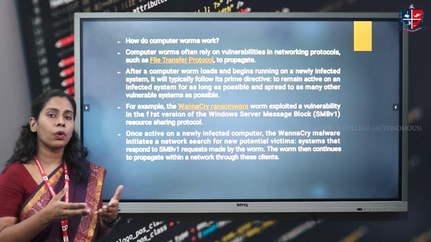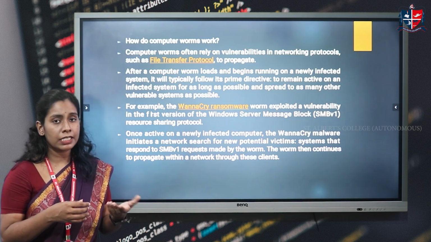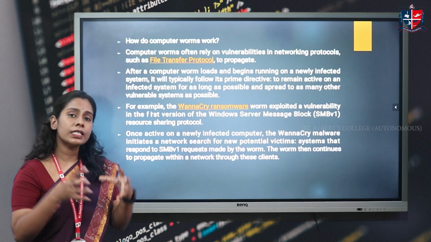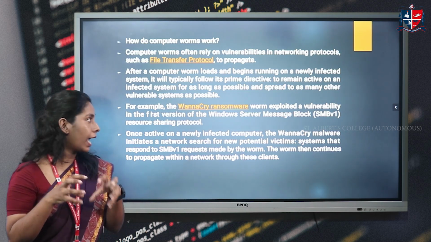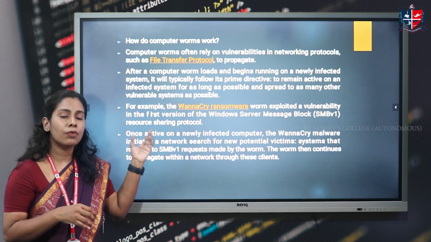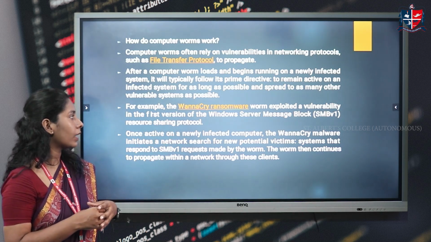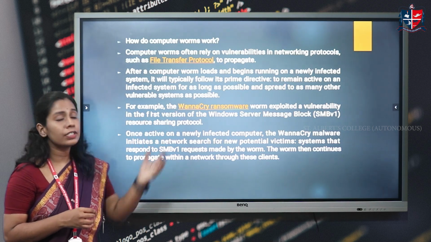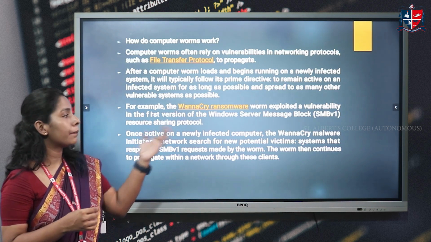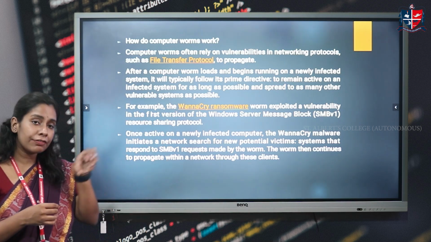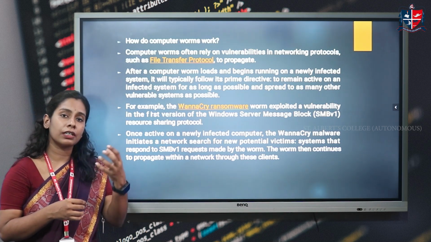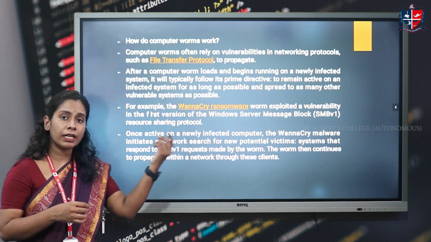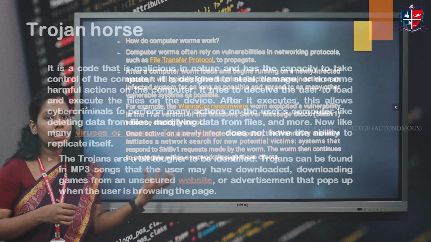Now, how do worms work? As we already said, they exploit some kind of vulnerability of a network protocol, and can enter the computer system. As long as they remain in the computer system, they will be very active. Another example is the WannaCry ransomware. This worm exploited a vulnerability in the first version of SMB. Once it infected the computer system, it searched for victims. All those systems that respond to this SMBv1 request will be the victims of this particular worm.